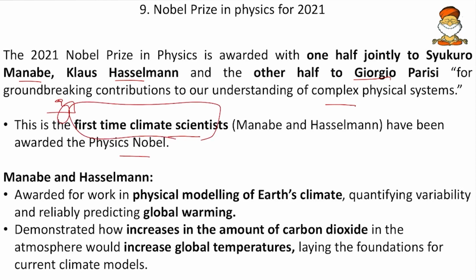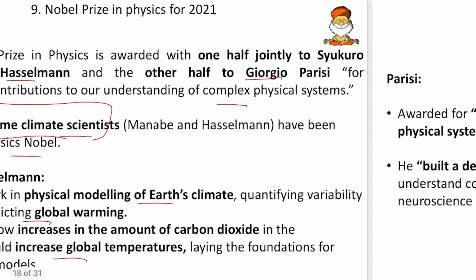And then Manabe and Hasselmann. They were awarded for their work in physical modeling of Earth's climate and quantifying the variability and reliably predicting global warming. So how global warming occurs, how these greenhouse gases trap heat, all these. They also demonstrated how an increase in the amount of carbon dioxide in the atmosphere would increase the global temperatures, thereby laying the foundations for the current climate models. So whatever models we study today, the greenhouse gas effect, the carbon footprint, all those things were modeled by these people for the first time.